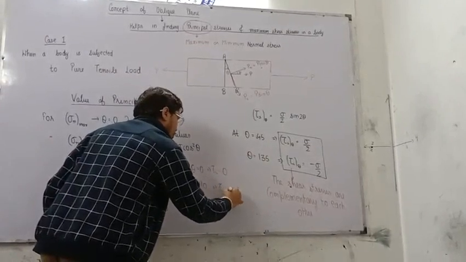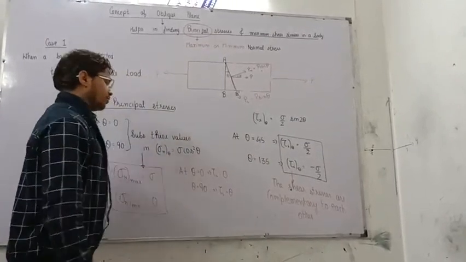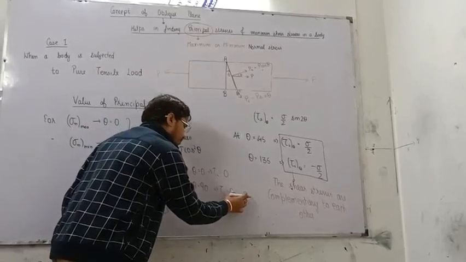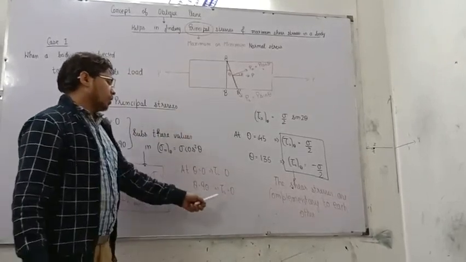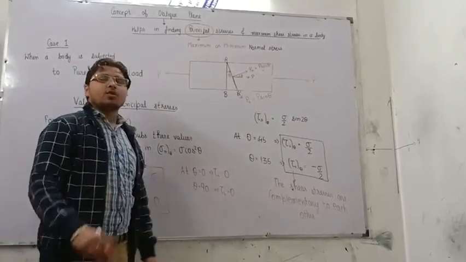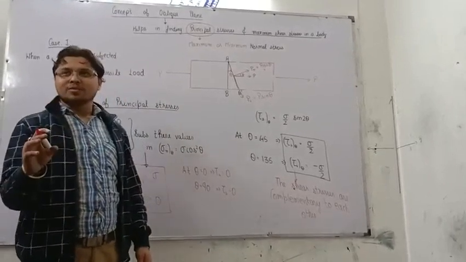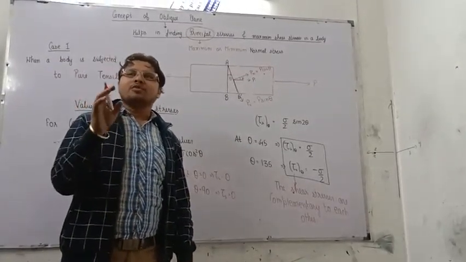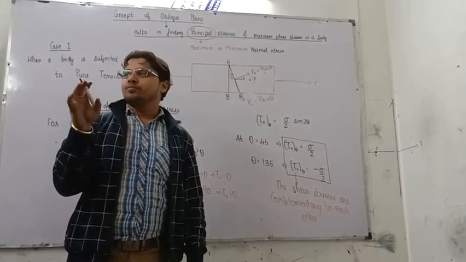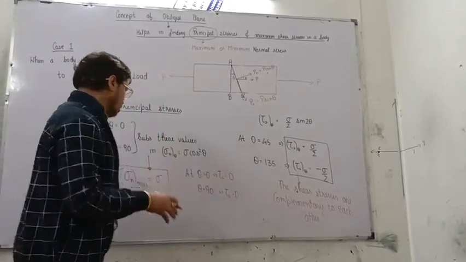It means the value of tau s is 0 on either the maximum or minimum value of normal stress. Understood? That is the principal plane.